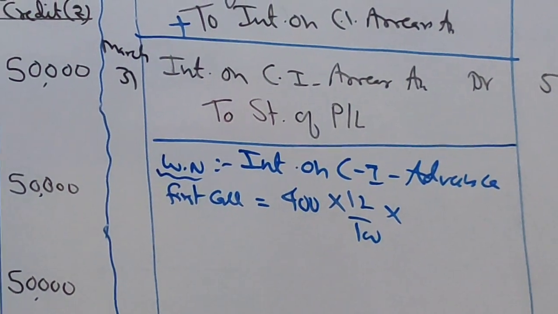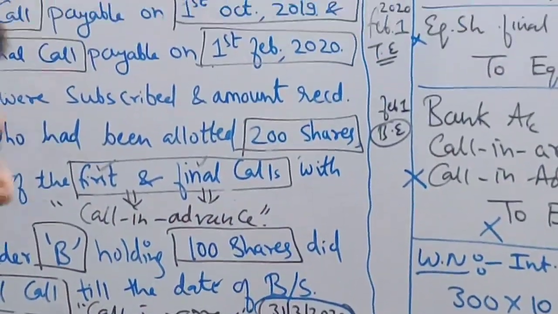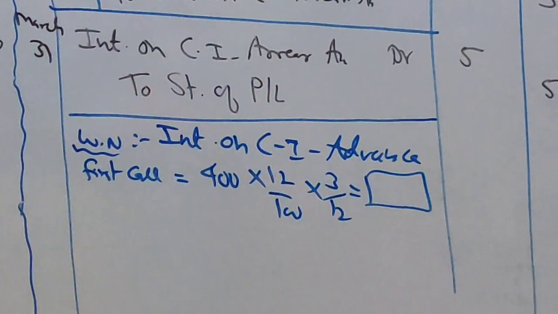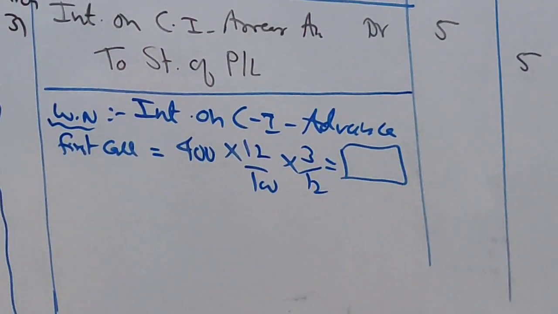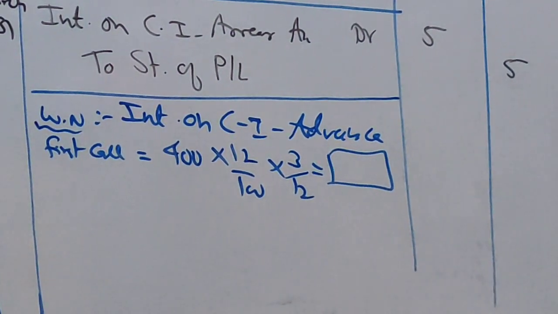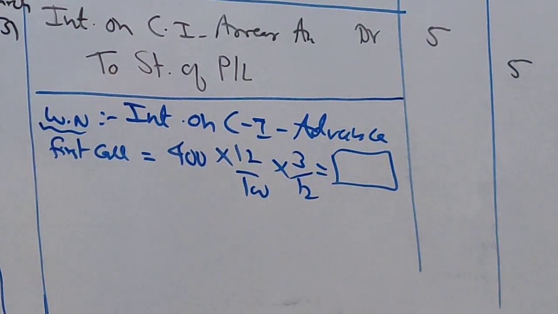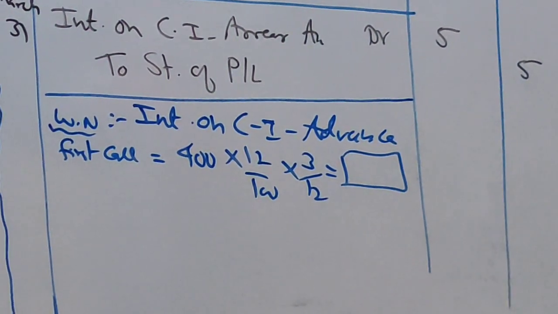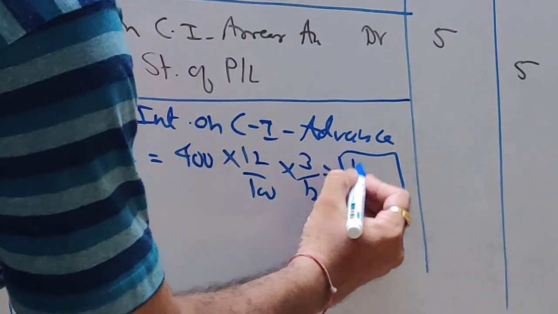So July, August, September, it will be 3 months, 3 by 12. So interest on advance money of first call, on 400 at 12% for 3 months, is 12 rupees.